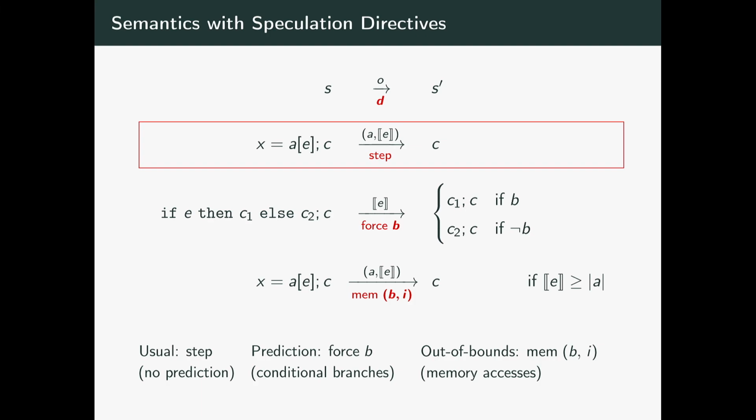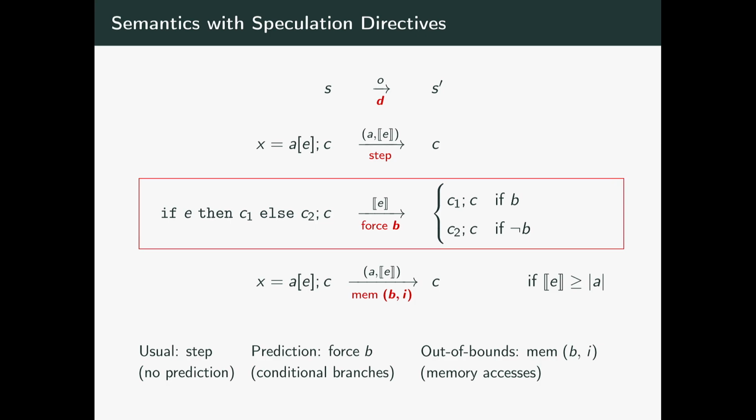So they take the step directive, which is just the usual step of execution. Conditionals, loops, and branches in general take a force B directive. This represents the prediction of the branch predictor, and you see that here we are leaking as before the condition of the conditional or the loop, but the branch that gets executed depends solely on the prediction, not on the state, since the prediction is given by the adversary.